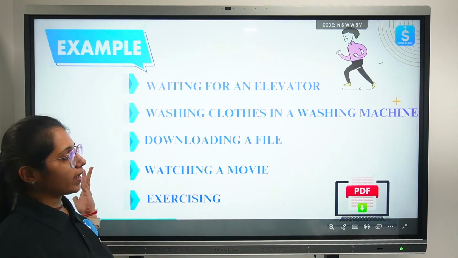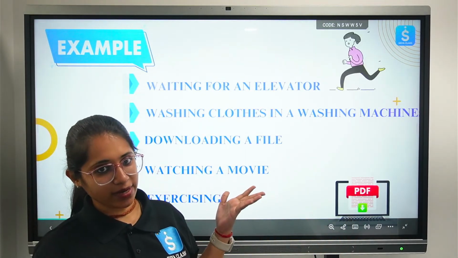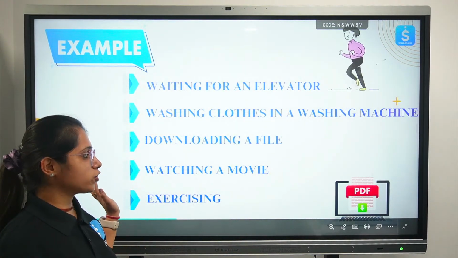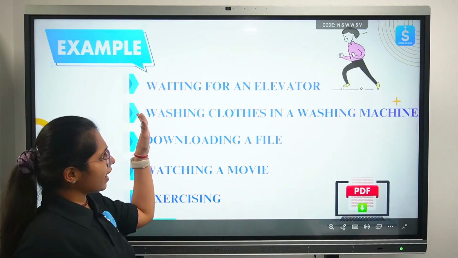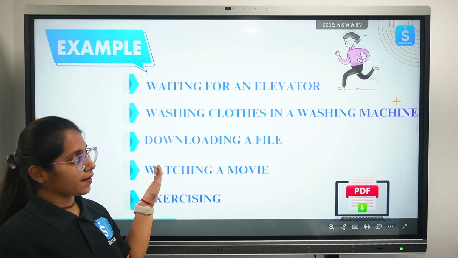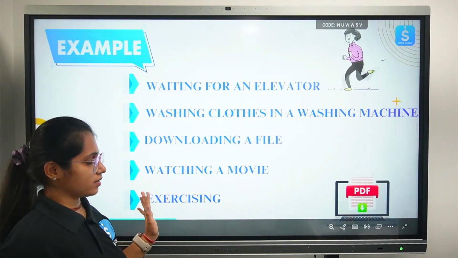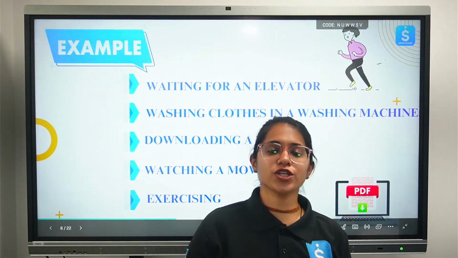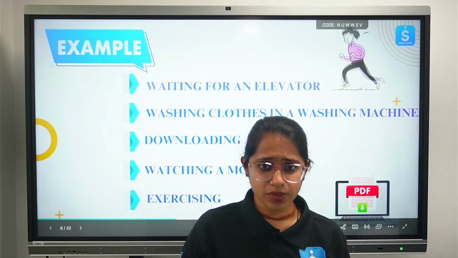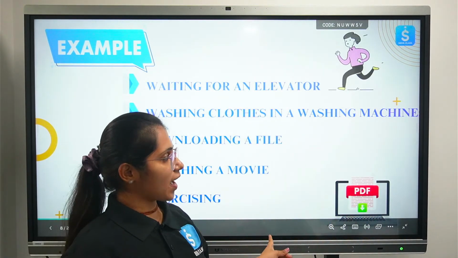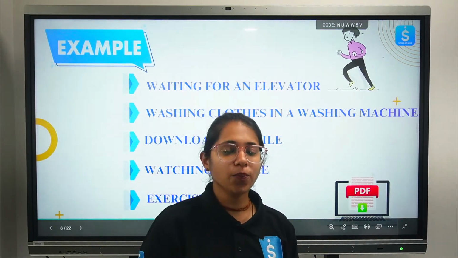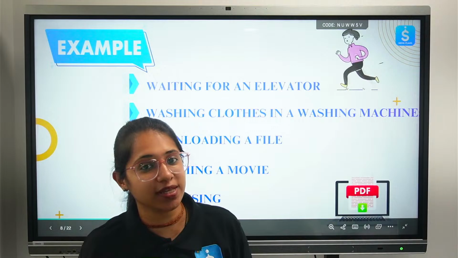Next is downloading a file until your file is downloaded, so the while loop concept is covered here as well. Watching a movie until you finish your movie. If you look, every example is carrying a condition. Exercising: until you finish your exercise and reach your goal, you continue, then you stop. Every one of these examples is considering the while loop. In our day-to-day life, we are using loops.